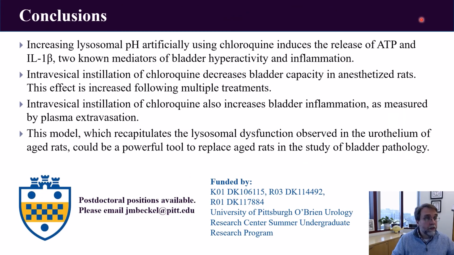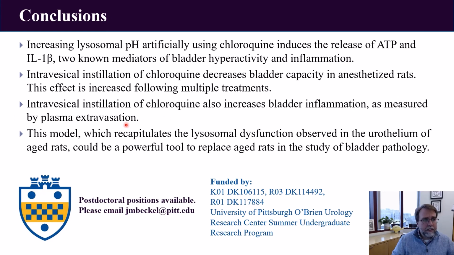So in conclusion, we can show that artificially raising the lysosomal pH using chloroquine or bafilomycin induces the release of ATP and IL-1 beta, two known mediators of bladder hyperactivity and inflammation. And so then if we instilled that chloroquine intravesically, we could decrease bladder capacity in anesthetized rats, as well as increase bladder inflammation as measured by plasma extravasation.